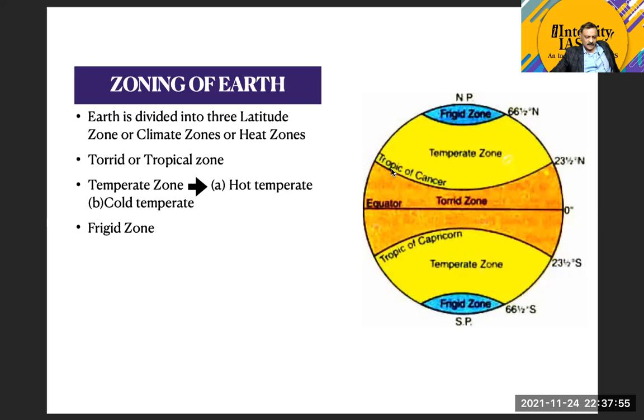Okay, now the zonal area between the Tropic of Cancer and Capricorn is called the torrid zone. Between the Tropic of Cancer and the Arctic Circle, it is called a temperate zone, and between the Tropic of Capricorn and the Antarctic Circle, it is called the temperate zone of the southern hemisphere, and beyond this, it is called the frigid zone. This is how we take the idea of latitude for the zoning of the Earth.